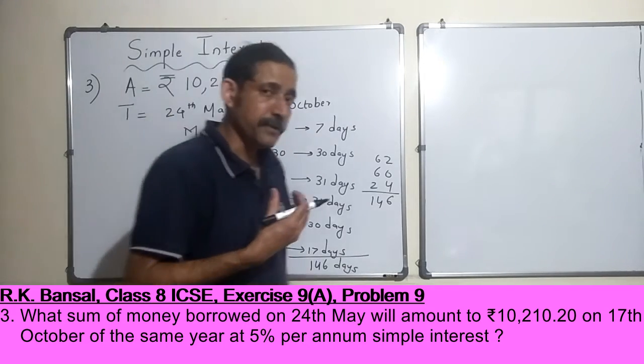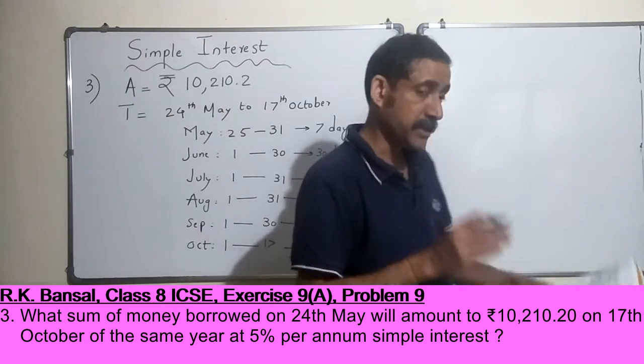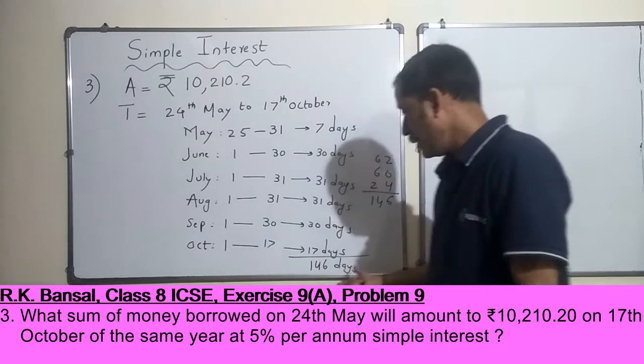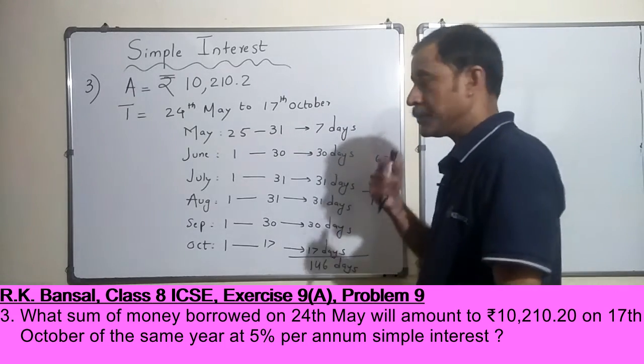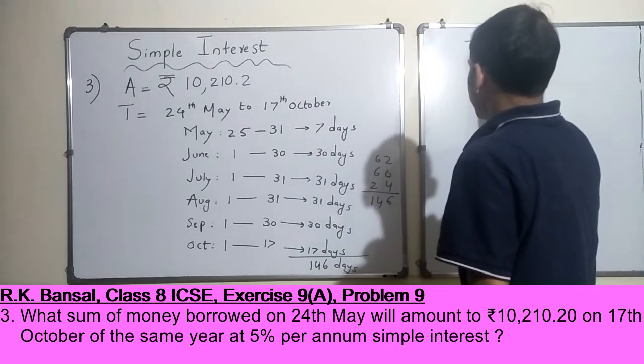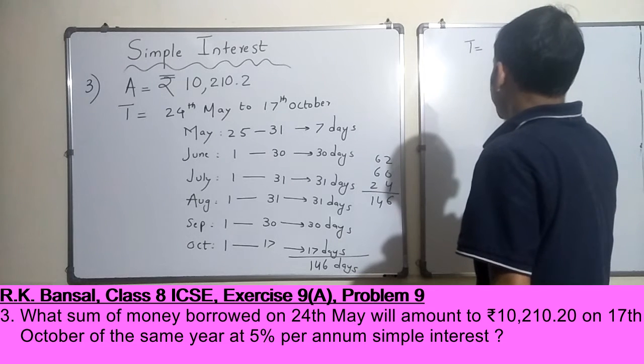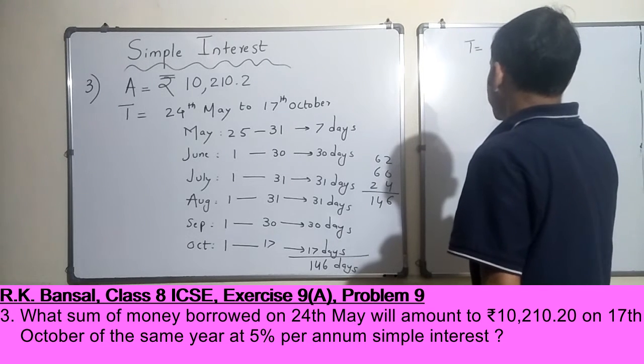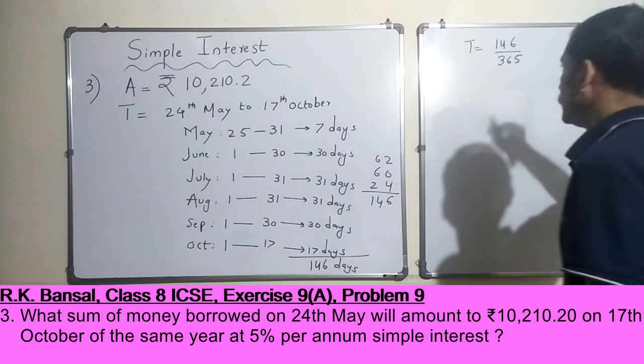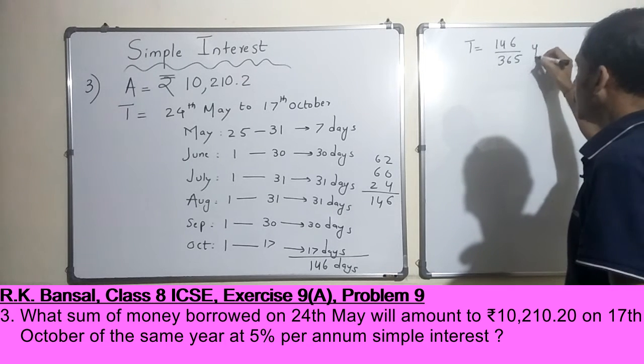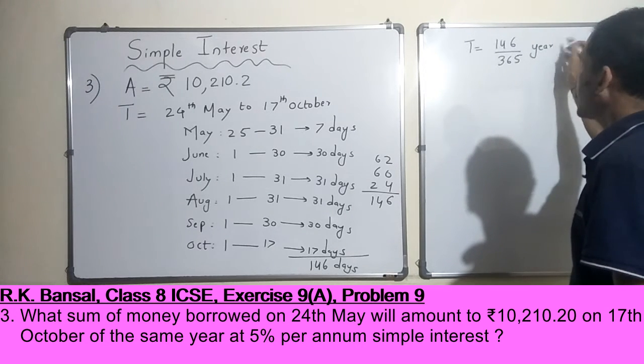Now rate of interest is 5% per annum. So let's convert these days into years. Okay. So T is equal to 146 by 365, assuming there are 365 days, right? Okay. Now this is how much?